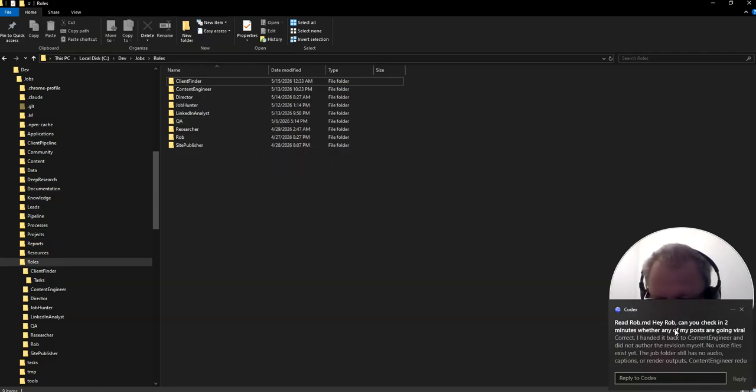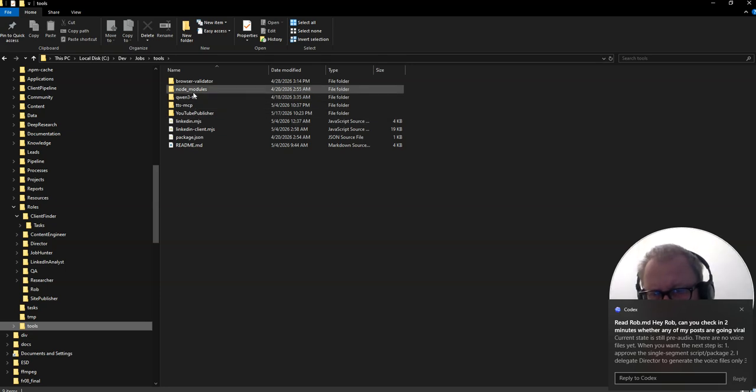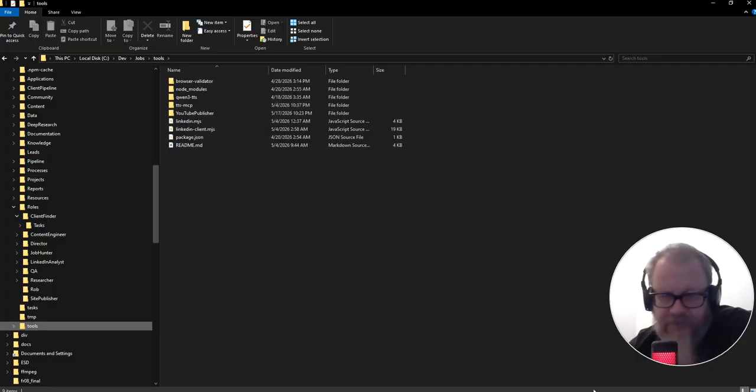Go back to content engineer? No, always files exist. Okay, fine. It'll start making those in the background. Now, inside here, there's a ton of tools that are available. Here's some text to speech things. Can you check in 2 minutes whether current state is still pre-audio? No, well, yeah, fine. You want me to?